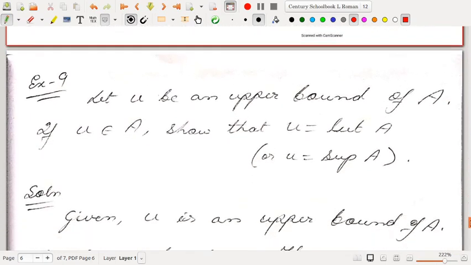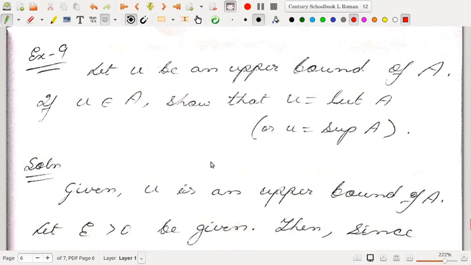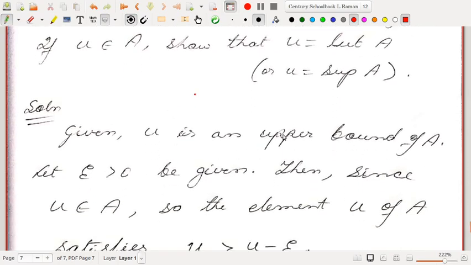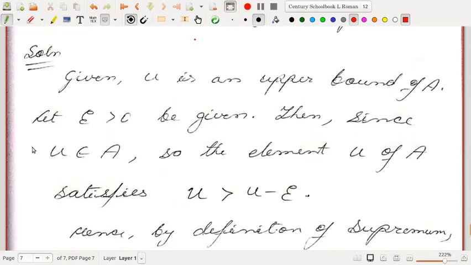Okay. Another simple exercise: let u be an upper bound of A, and if u belongs to A, show that u is actually the least upper bound of A. That means if an upper bound of a set belongs to that set, then that upper bound is nothing but the least upper bound. Okay. So this is very simple. Given u is an upper bound of A, let epsilon greater than 0 be given. Then since u is an element inside A, the element u of A satisfies this property also.